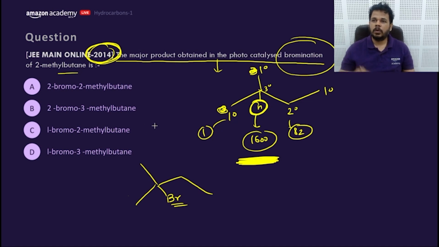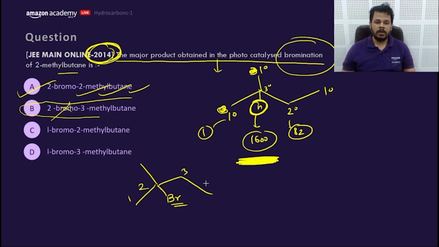Getting my point? You can ask the doubt in the my doubt section during the class also. So this would be the product, 2-bromo 2-methyl butane. Getting my point? Yes, A would be the product. This is 1 2 3 4, 2-bromo 2-methyl butane. Getting my point, my dear friends?